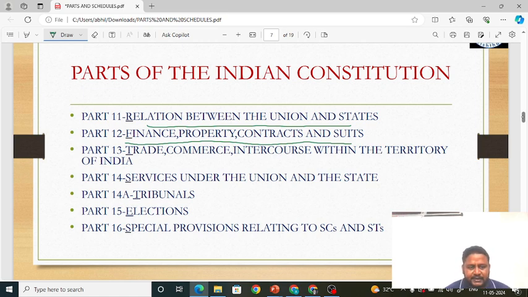Next is trade, commerce, intercourse within the territory of India. What are the rules related to trade, commerce and intercourse? Okay. Next, part 14, services under the union and state. Part 14 talks about services under the union and state.